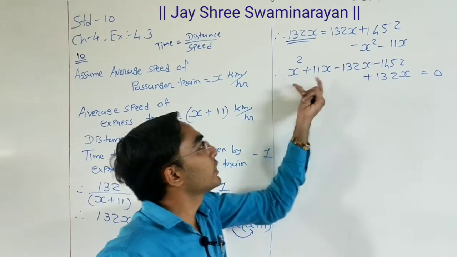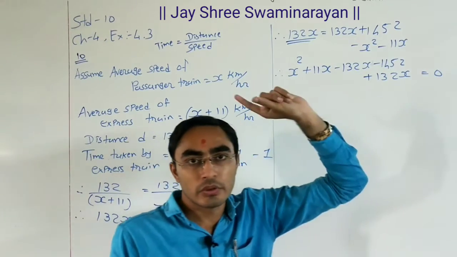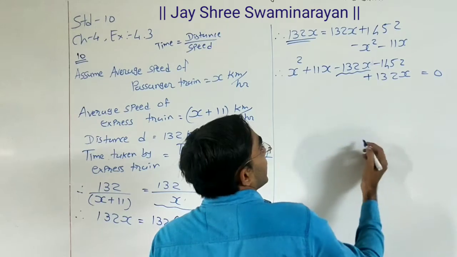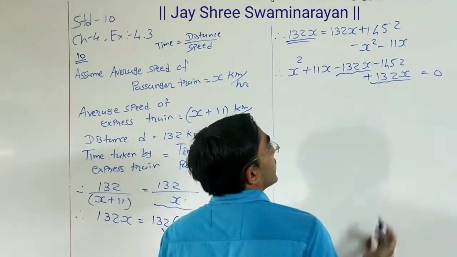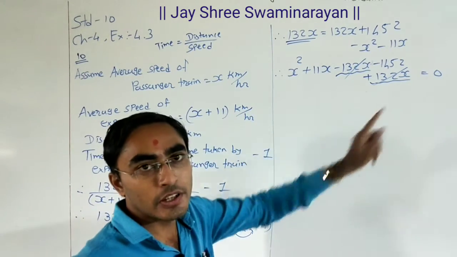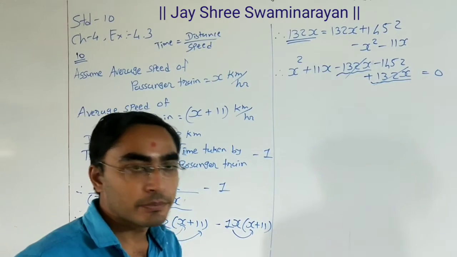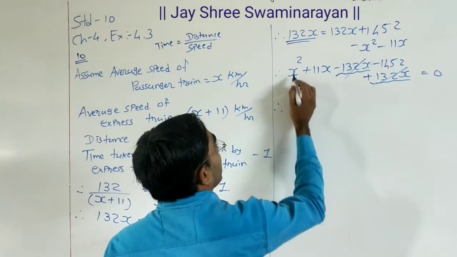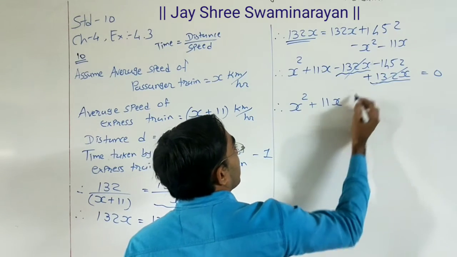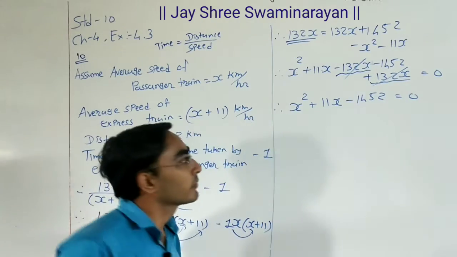First of all, I transferred all these terms to the left hand side, then this 132x as it is equals 0. Now minus 132x plus 132x, same term with different signs, so we can cancel it. Plus 132x minus 132x cancel. Now what is remaining? x square, plus 11x and minus 1452 is equal to 0.